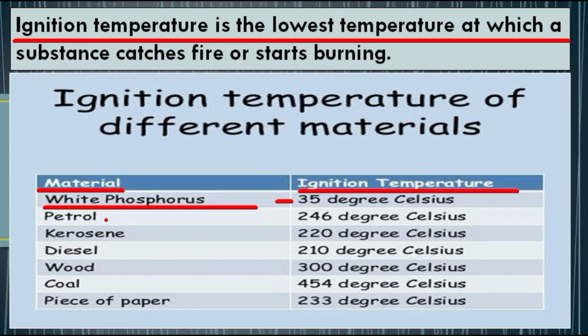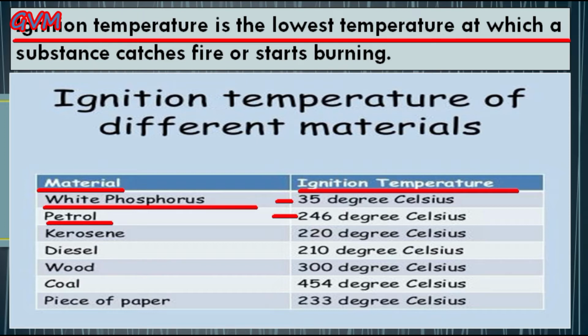In the same way, petrol will start burning or catch fire only when it reaches 246 degrees Celsius. It means for petrol to catch fire or start burning, the temperature must reach 246 degrees Celsius.